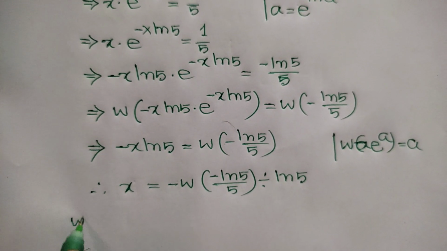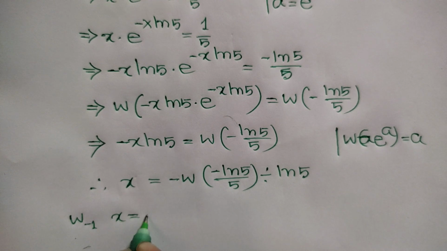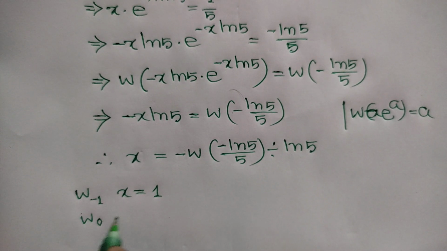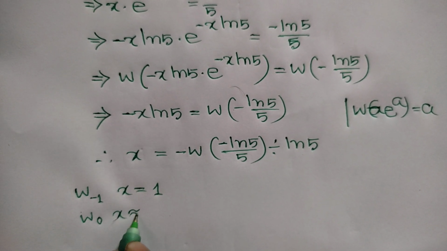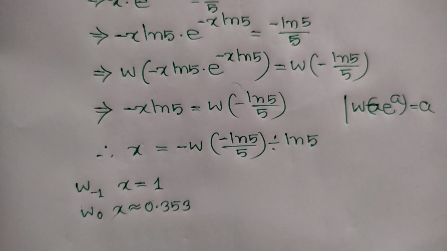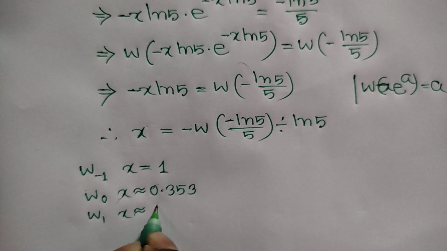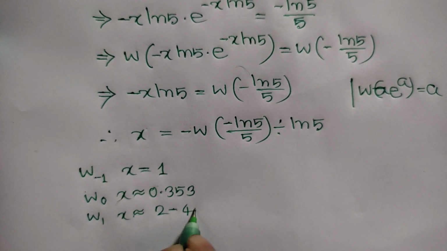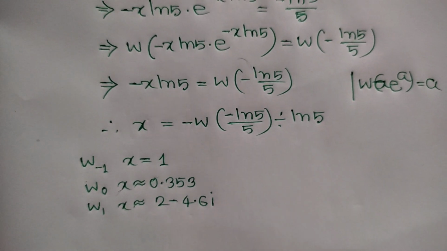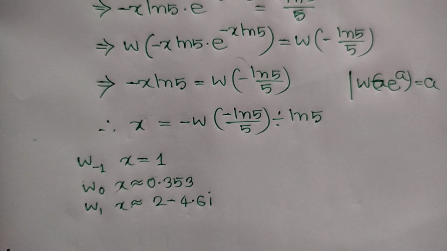For W of negative 1, the value of x is equal to 1, and for W of 0, the approximate value of x is 0.353, and for W of 1, the approximate value of x is 2 minus 4.6i, and for the rest of the values of W it will be another complex number.